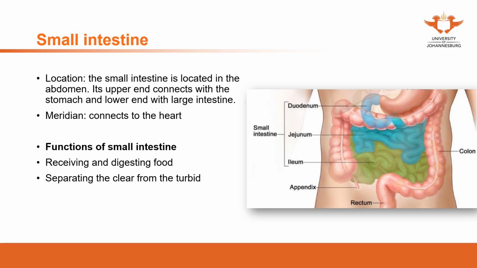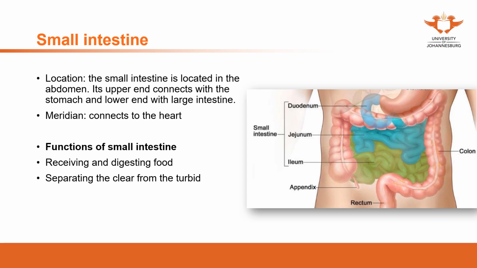The food and water from the stomach has been digested and decomposed in the first step, and then moves further down to the small intestine, which further digests the food and separates the clear parts and the turbid parts.